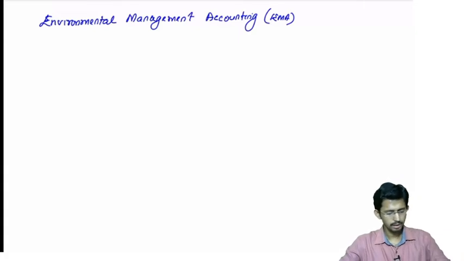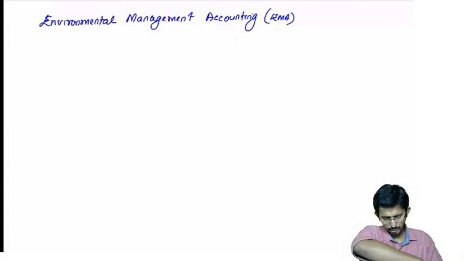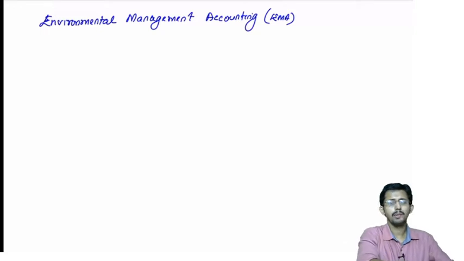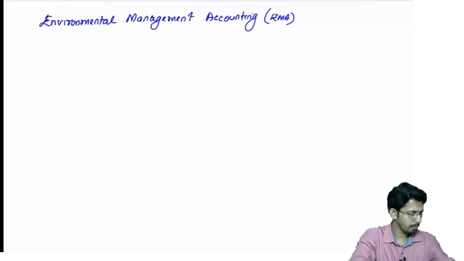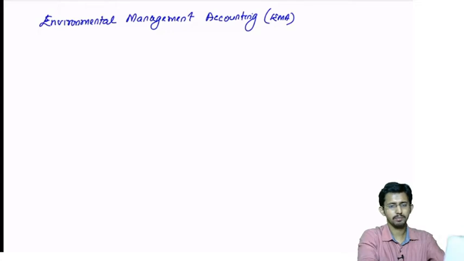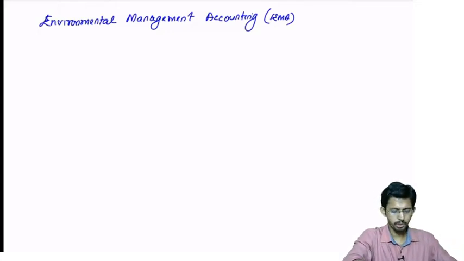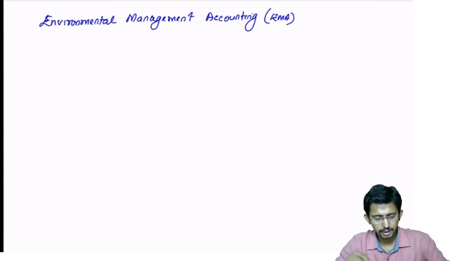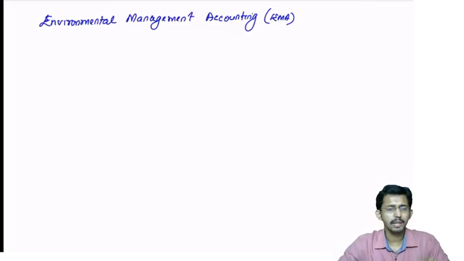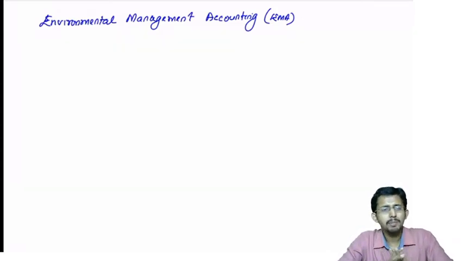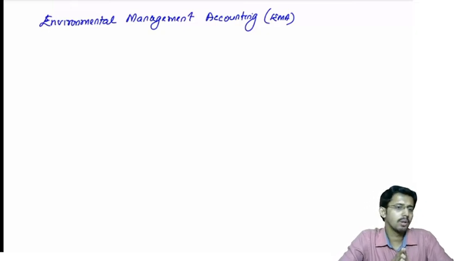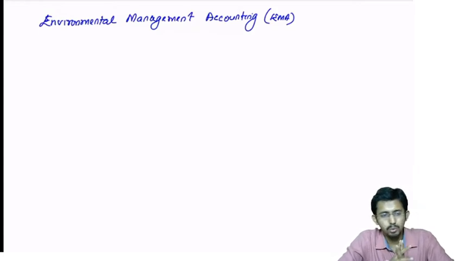Now, what is this EMA or Environmental Management Accounting? Environmental Management Accounting is a very new concept which was introduced towards the beginning of this century, that is around 2000. This principle says that whenever you do any accounting, whether it's management accounting or cost accounting or financial accounting, you should also consider the impact of environment.